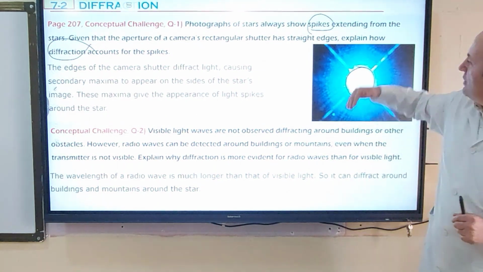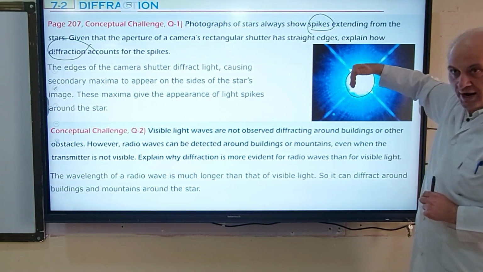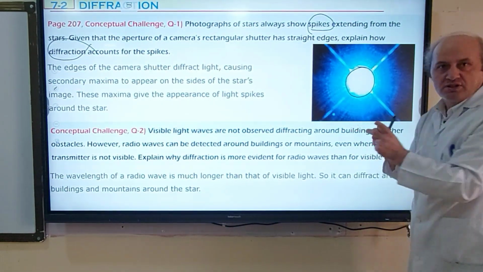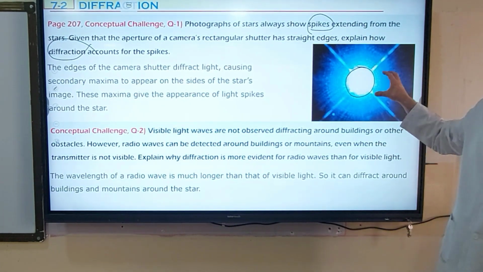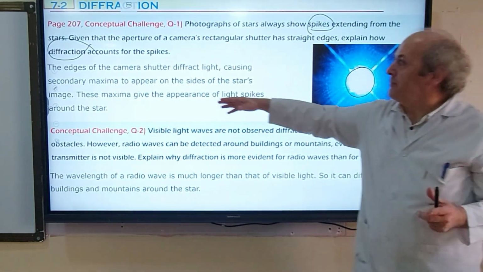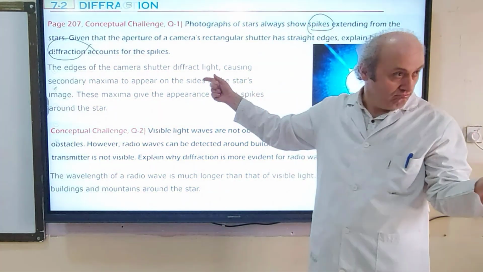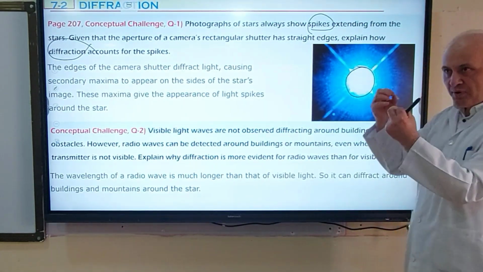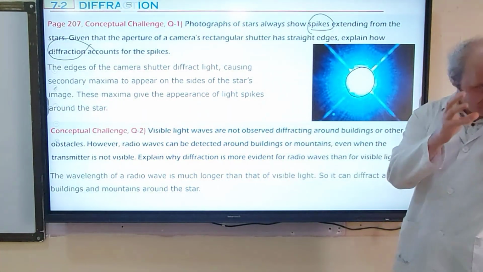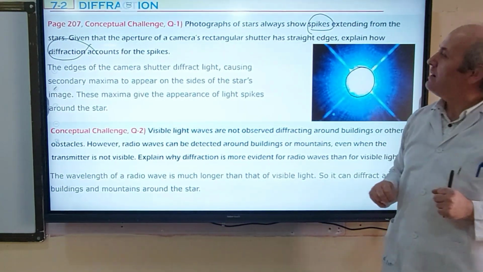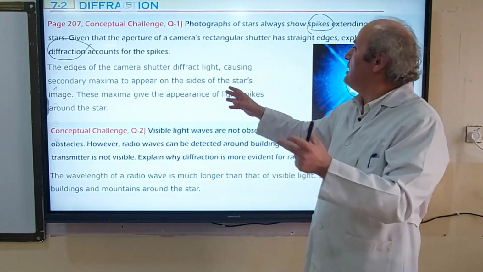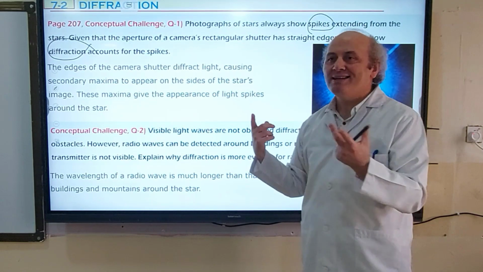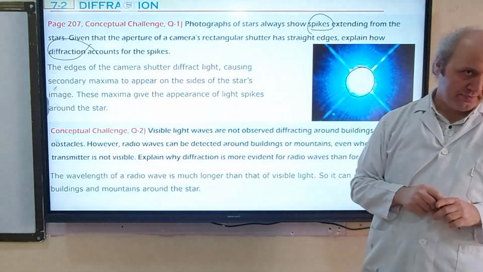Because of diffraction. Diffraction makes bright, dark, bright, dark circles, and these circles produce a spike around this bright region. Now, the edge of the camera shutter diffracts the light, causing secondary maxima. What is secondary maxima? We learned that. This is centered as a primary, which is the bright central fringe, but the others are secondary maxima, and these appear on the sides of the star's image. These maxima give the appearance of light spikes around the star.